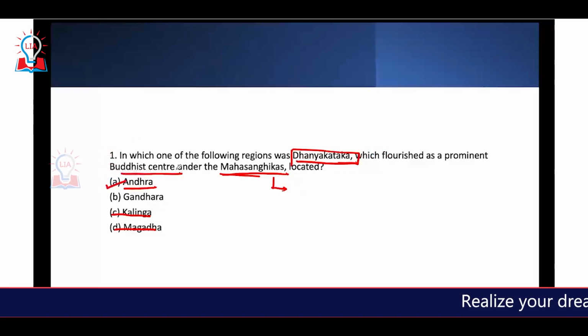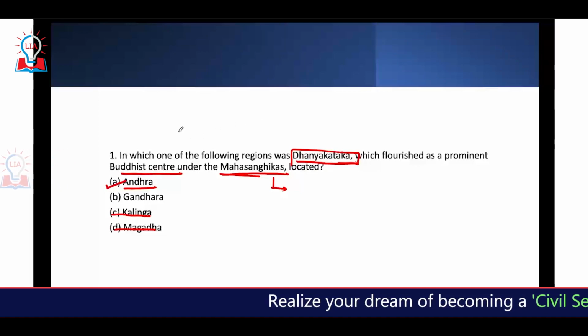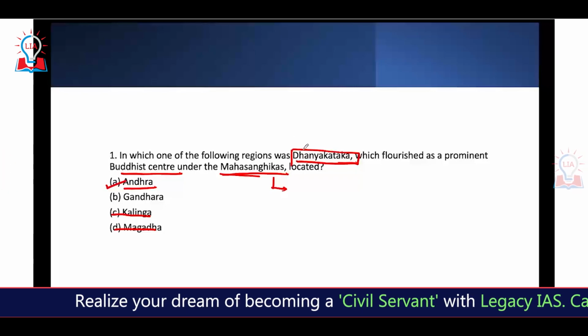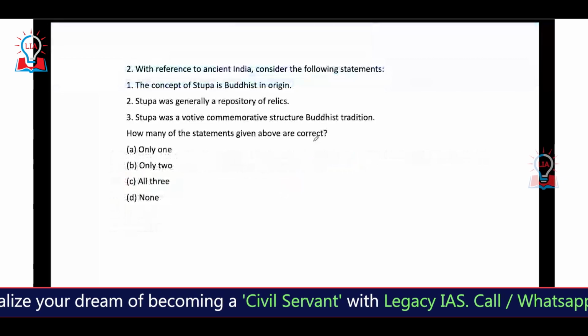If you look at the NCERT and also Poonam Dalal Dahiya, you will have a topic called the Buddhist centers in South India. There you can find this particular place.